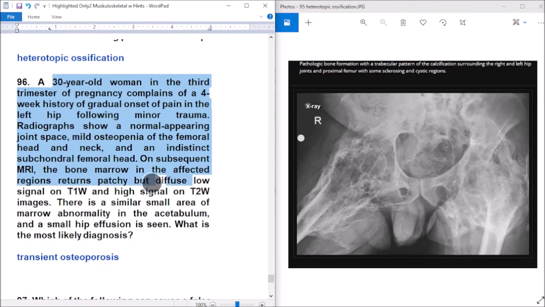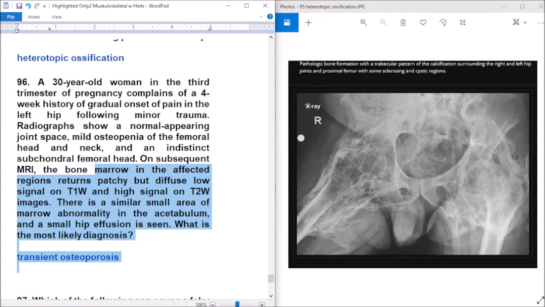On subsequent MRI, the bone marrow in the affected region returned patchy but diffuse low signal on T1 and high signal on T2 images. There is a similar small area of marrow abnormality in the acetabulum and a small hip effusion. Most likely diagnosis: transient osteoporosis. Pregnant lady with gradual onset of pain in the left hip following minor trauma, diagnosed transient osteoporosis.